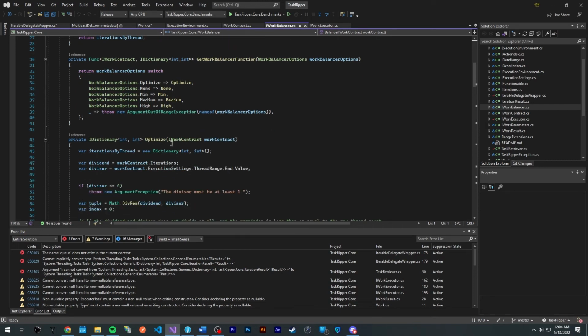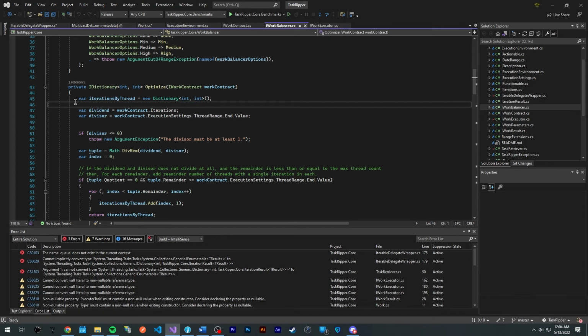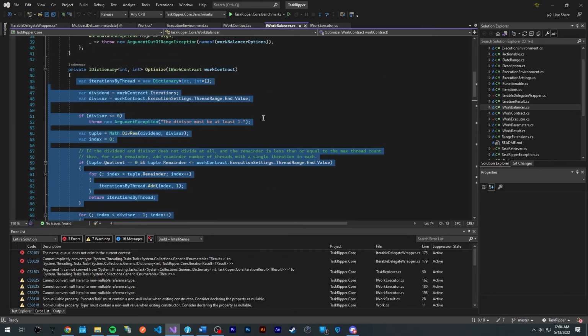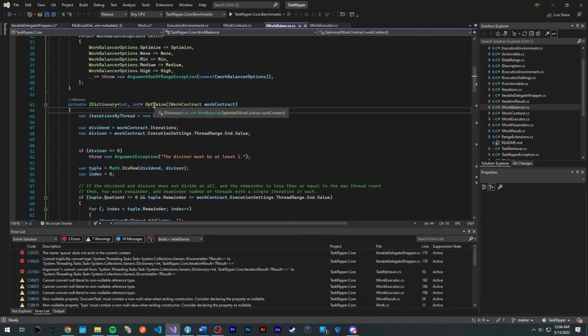Each function describes how to balance the number of threads by returning this dictionary of int. This dictionary is the thread number, which is the key, and the number of iterations it should run. And here's the math essentially to determine that right now for the optimize function.